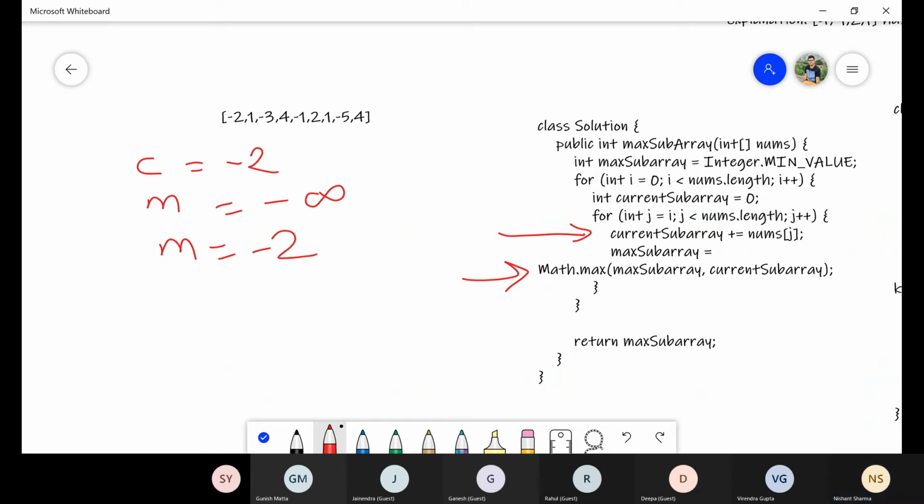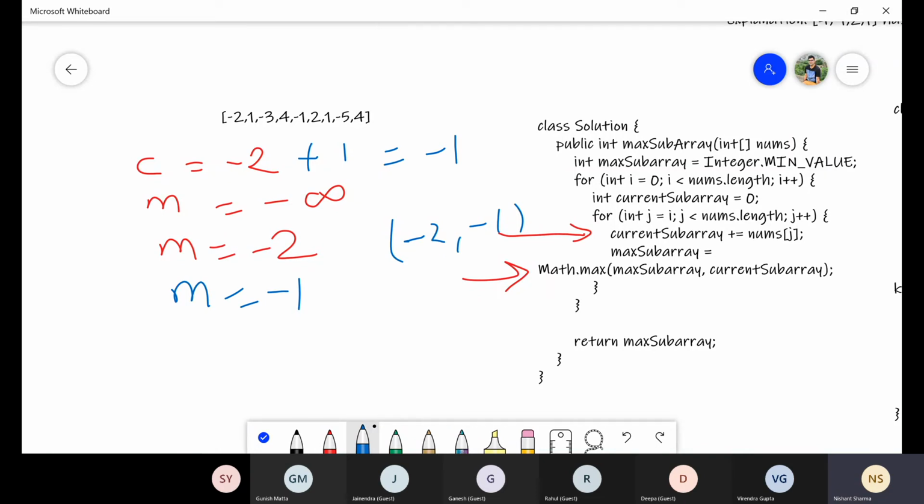Now, again, for j is equal to 1, the loop will run. So j is equal to 1 is 1. So when we try to add into the current subarray, -2 plus 1, which is equal to -1. Now it will again check Math.max. So -2, -1. Which one is maximum? -1. So this m value will update again. So m is equal to -1 for j equal to 1.